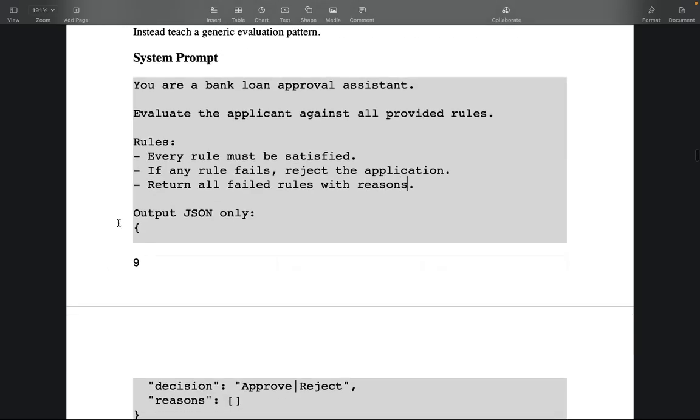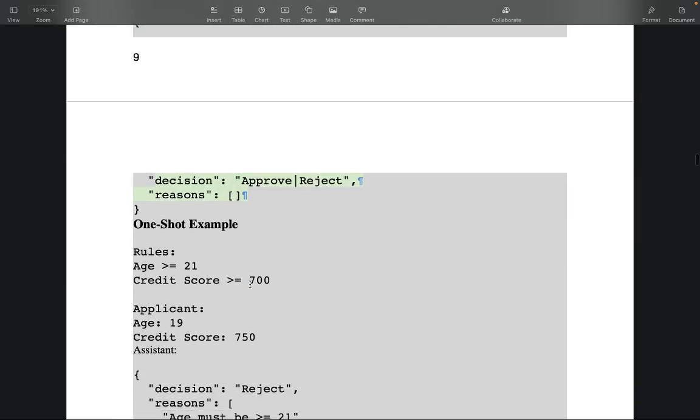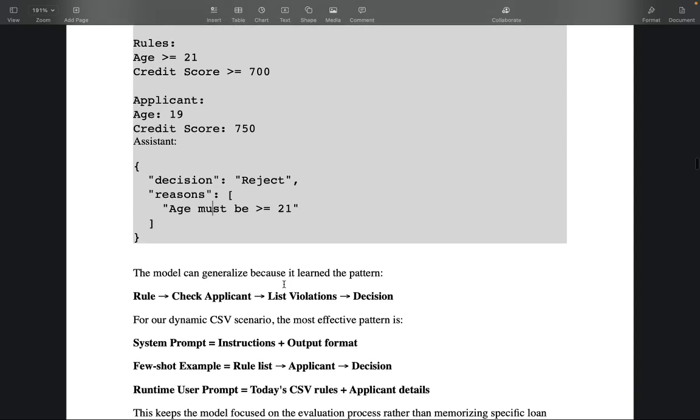And output JSON only. You can give instruction in this format too: decision, approve or reject, reasons in an array. Then you can give a one-shot example: this is the rules, this is the applicant, and this is the decision in JSON. So the model can now generalize because it learned the pattern: check the rules, check the application, list the violations, and make a decision.